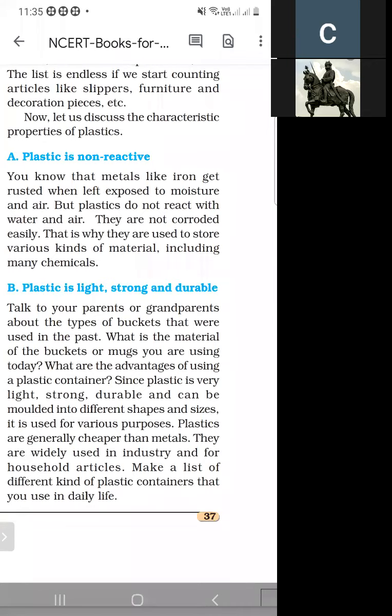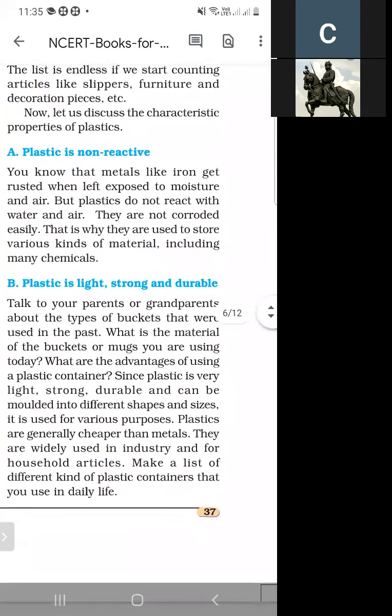So we can talk to our parents and grandparents about the types of buckets used in the past. In the past, many types of buckets were used, and we can get this information from our parents or grandparents.